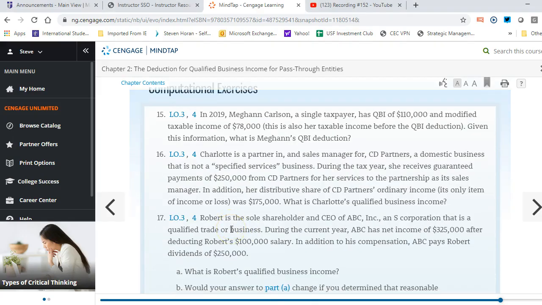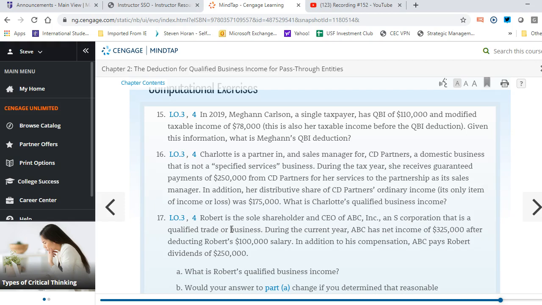Okay, so question 16 is the next one. It says here that Charlotte is a partner and sales manager for CD Partners, a domestic business that's not a specified services business. During the year, she received guaranteed payments of $250,000 from CD Partners for her services to the partnership as a sales manager. In addition, her distributive share of CD Partners' ordinary income, its only item of income or loss, was $175,000.